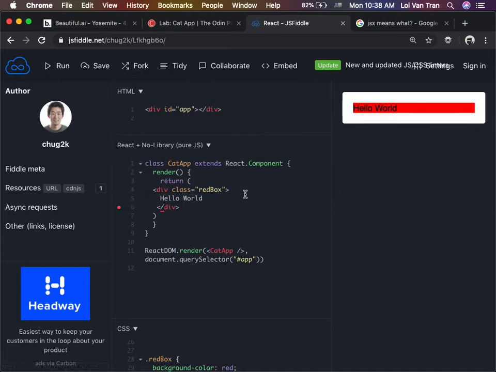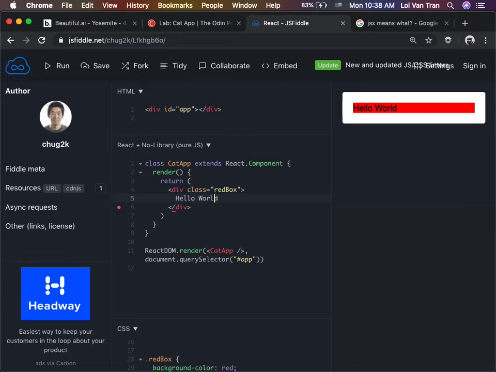Well, I have a question. Yes. You just pulled up this link and then everything was in here already, right? So on the first line it says class, cat app extends React component. What does that function do? Right now, this is using the React library to build a new class based on the body. So you need that, otherwise it's not going to work. Correct. And we can create many of these. We're going to create many of these in just a second, okay? So right now, I just created a red box. That's all we need is a red box, okay?